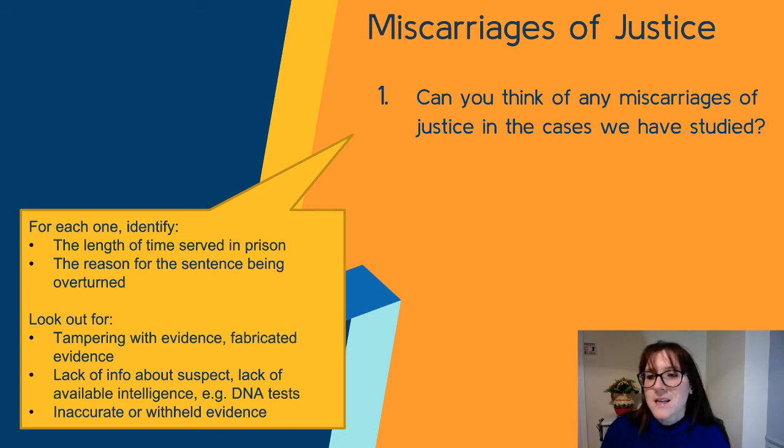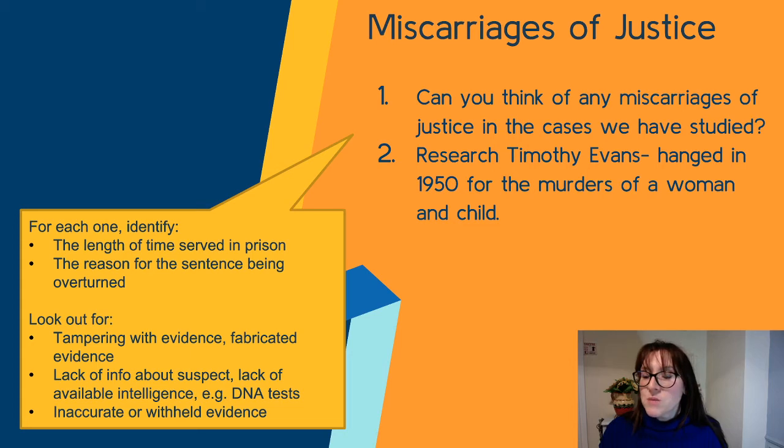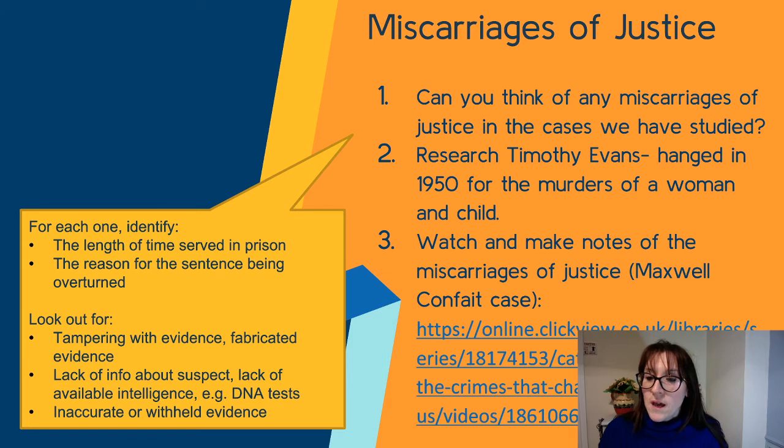So Sally Clark is the obvious one for this again. There is information that goes for every single one of them, but also many of the other cases as well. There's evidence to back those up. I got them to then research Timothy Evans, who was hanged in 1950 for the murders of a woman and a child. And again, it was found later that he was innocent. And I got them to watch and make notes on the miscarriage of justice from the Maxwell Confait case. If you just Google it, you'll find it on YouTube quite easily. And I got them once more to follow those proceedings to see what they identify and what to look out for.